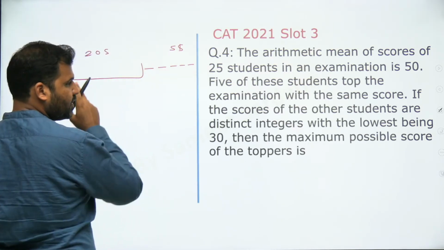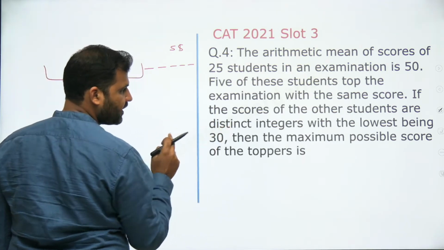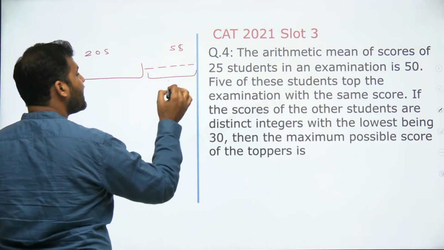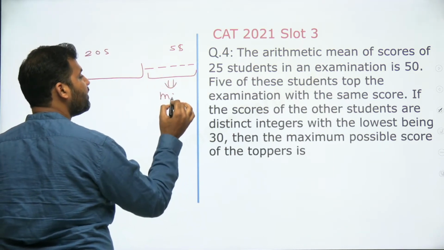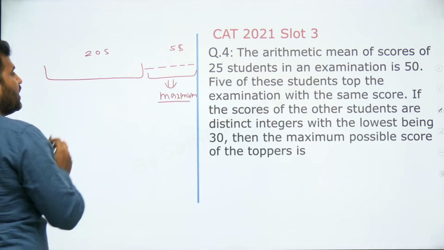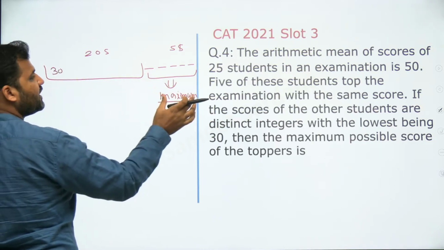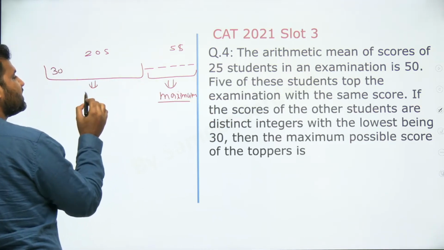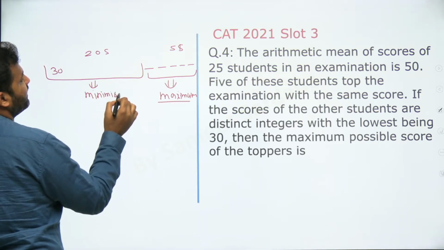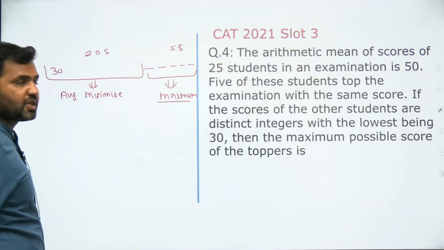Score of the other students are distinct to each other with the lowest being 30, and the maximum possible score of the topper is? See guys, we are supposed to find out कि ये 5 students ने maximum कितना score किया. What is the maximum score that they are getting? So बाकी के जो 20 बचे उसमें सबसे lowest score is 30. If I want to maximize this score, I need to minimize this average. इनका average मेरे को minimize करना पड़ेगा, right? Average need to be minimized so that you can get the maximum score of these 5.